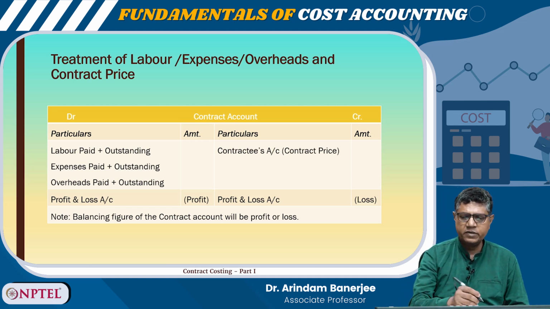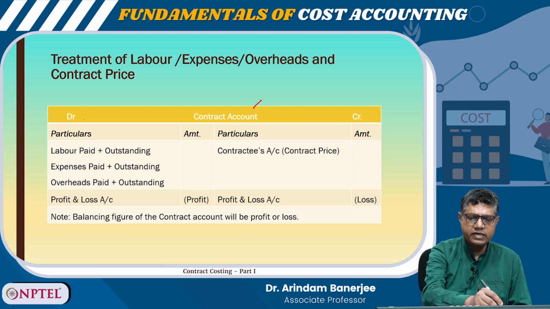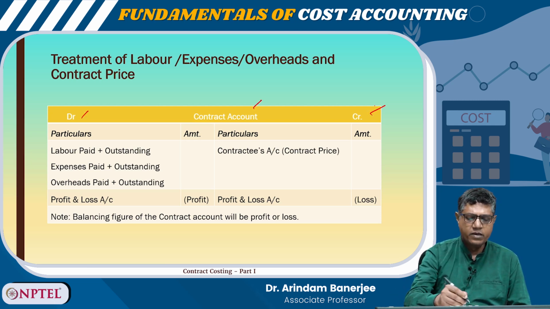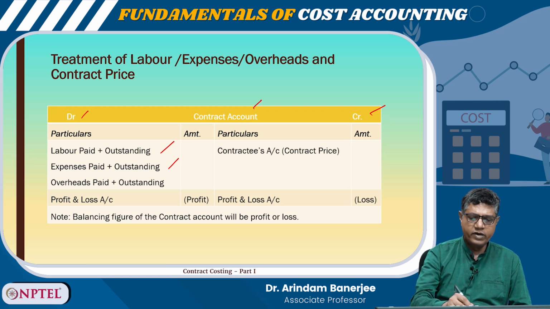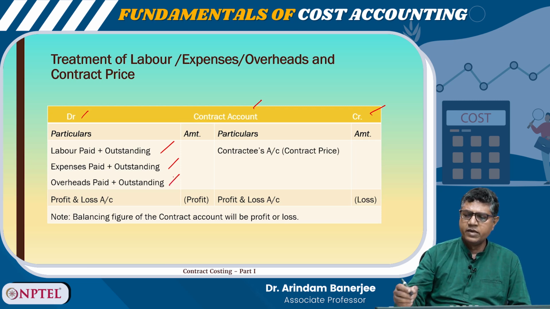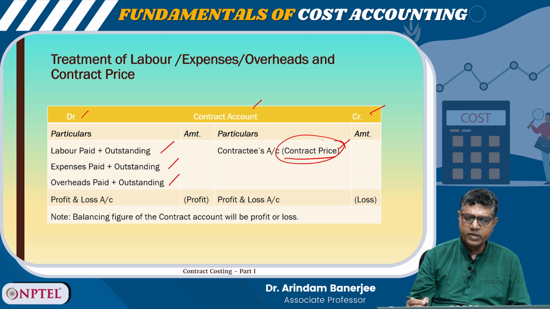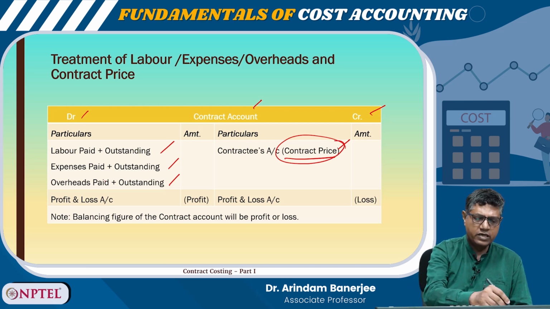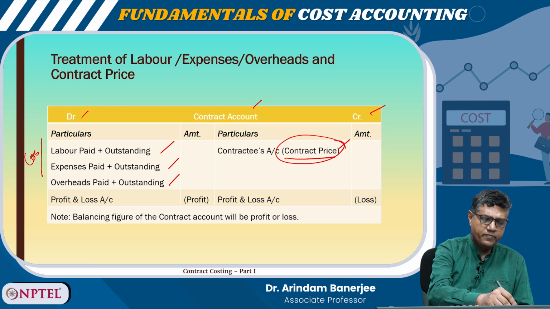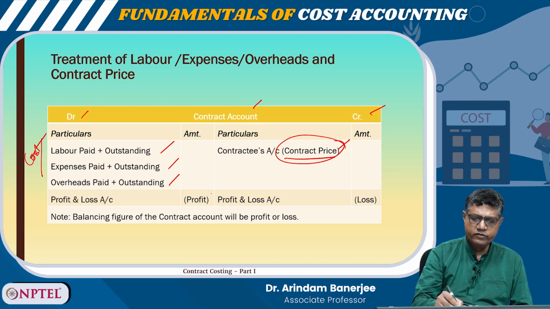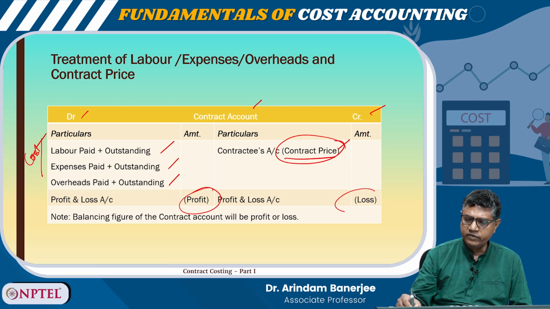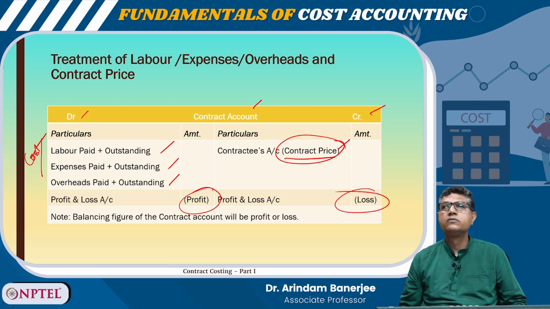So, labor paid, this is the contract account, again debit and credit, right. Labor paid plus outstanding on the debit, expenses paid plus outstanding on the debit, overheads paid plus outstanding on the debit, and here is the contractee's account, that is the contract price, right. Now, if this contract price is more than all these costs, right? So, on this side you can see the costs, right? Then you will make a profit, right? Otherwise, you will make a loss. Okay, fine.